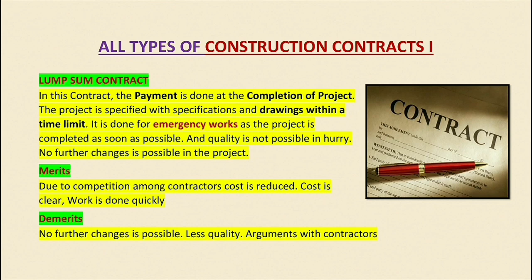So the quality is less and no further changes are possible, because the contractor is paid a lump sum amount for the lump sum quantity of work and is not paid further for changes. So that's why the quality of work is low and no further changes can be made. If he has not done quality work, there will be arguments with the contractor. But because this is a kind of emergency work, there may be arguments with the contractor. So this is a lump sum contract, which is the opposite of item rate contract.